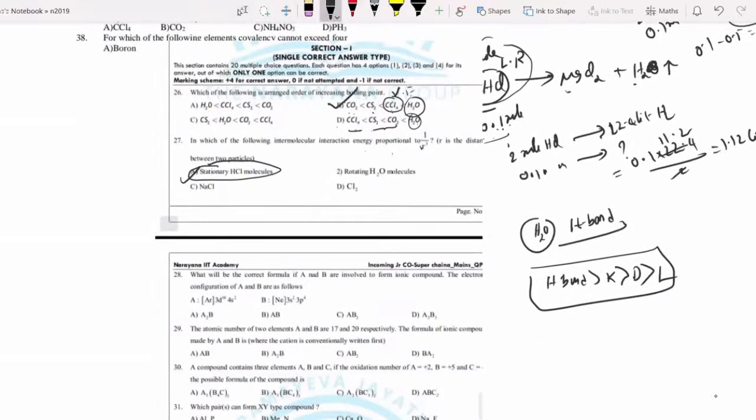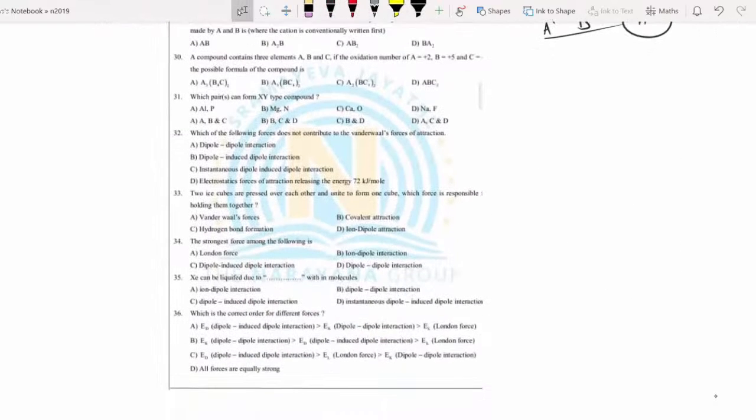What will be correct if A and B are involved in forming an ionic compound? The electron configuration of A and B is as follows. Here A has 2 electrons in the outermost orbit and B has 6 electrons. B requires 2 electrons, while A loses 2 electrons, giving A plus 2 and B minus 2. You know this from 10th class onwards. To get an octet configuration, A should remove 2 electrons, and B takes 2 electrons. Because of this, both get octet configuration, giving AB. So the answer is B. Next question.